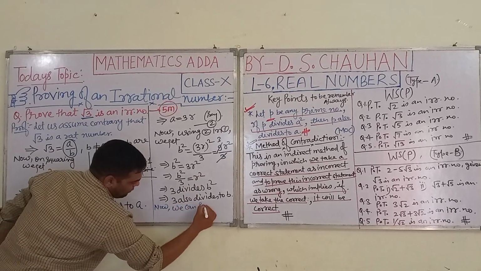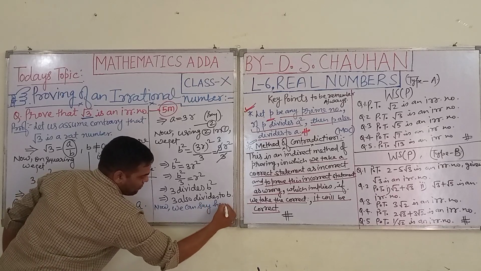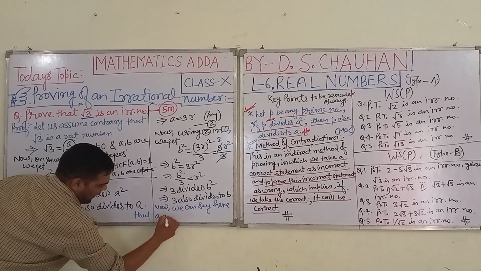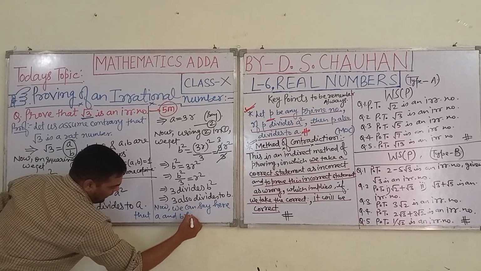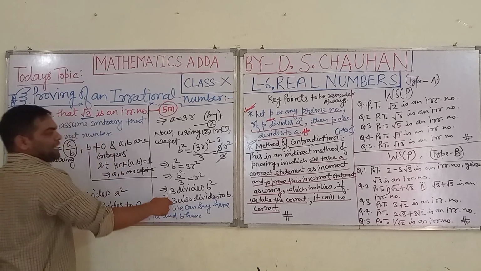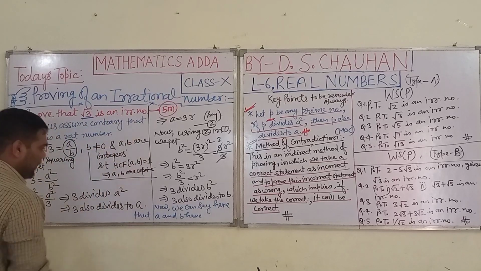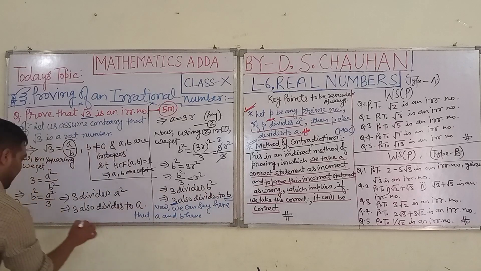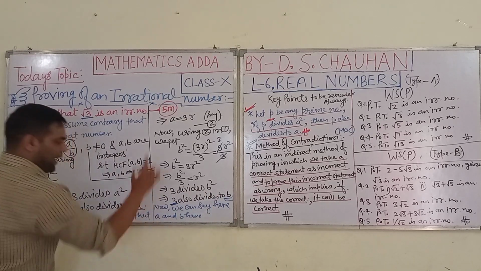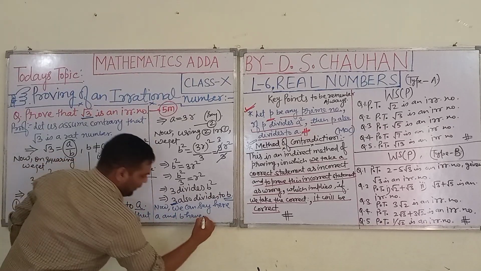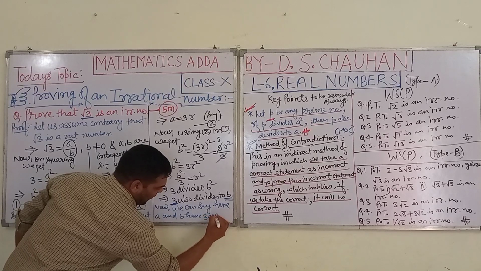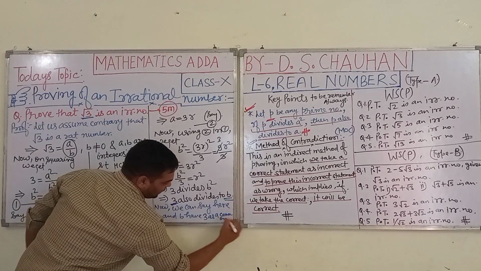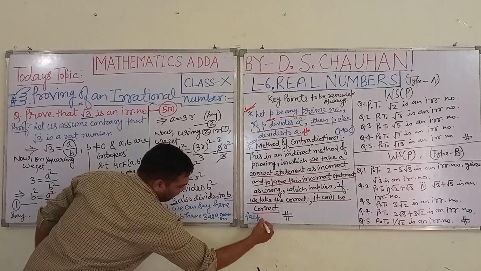Now we can say here that a and b have 3 as a common factor. Why? Because 3 divides b as well as 3 divides a. So a and b have 3 as a common factor.